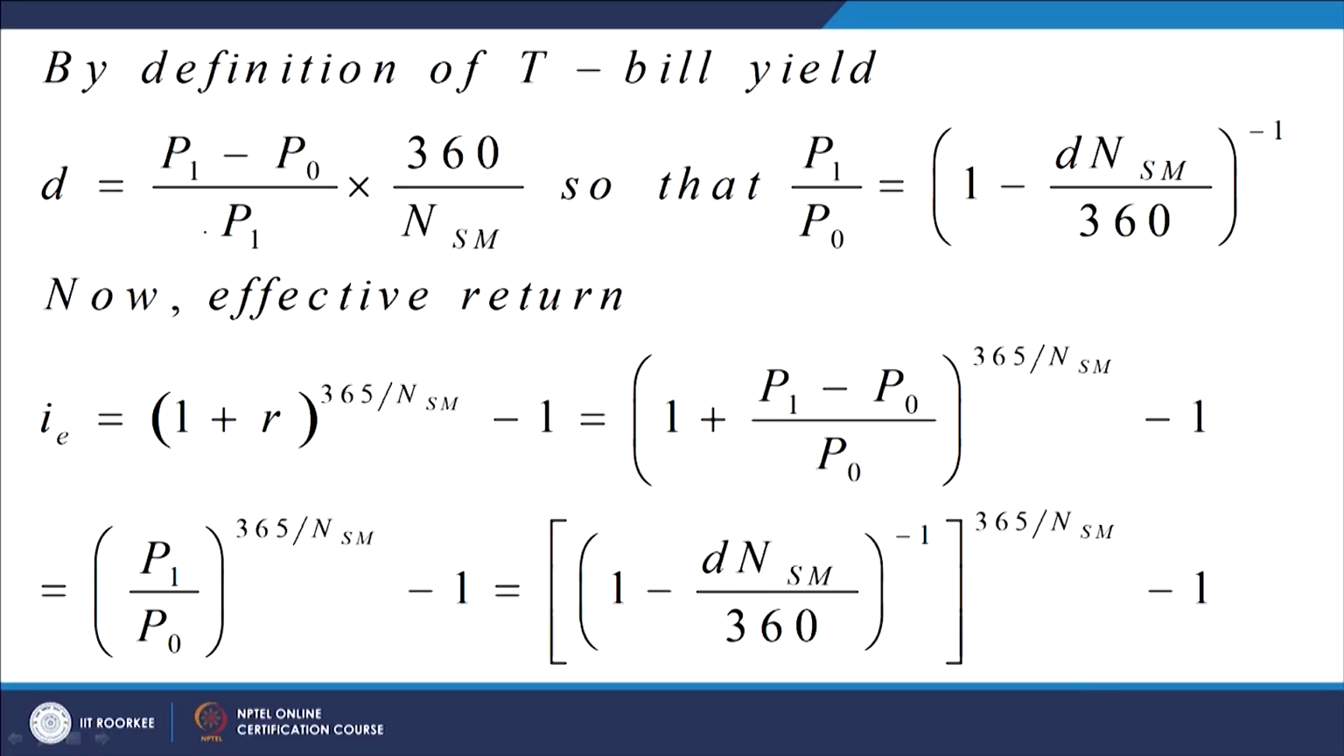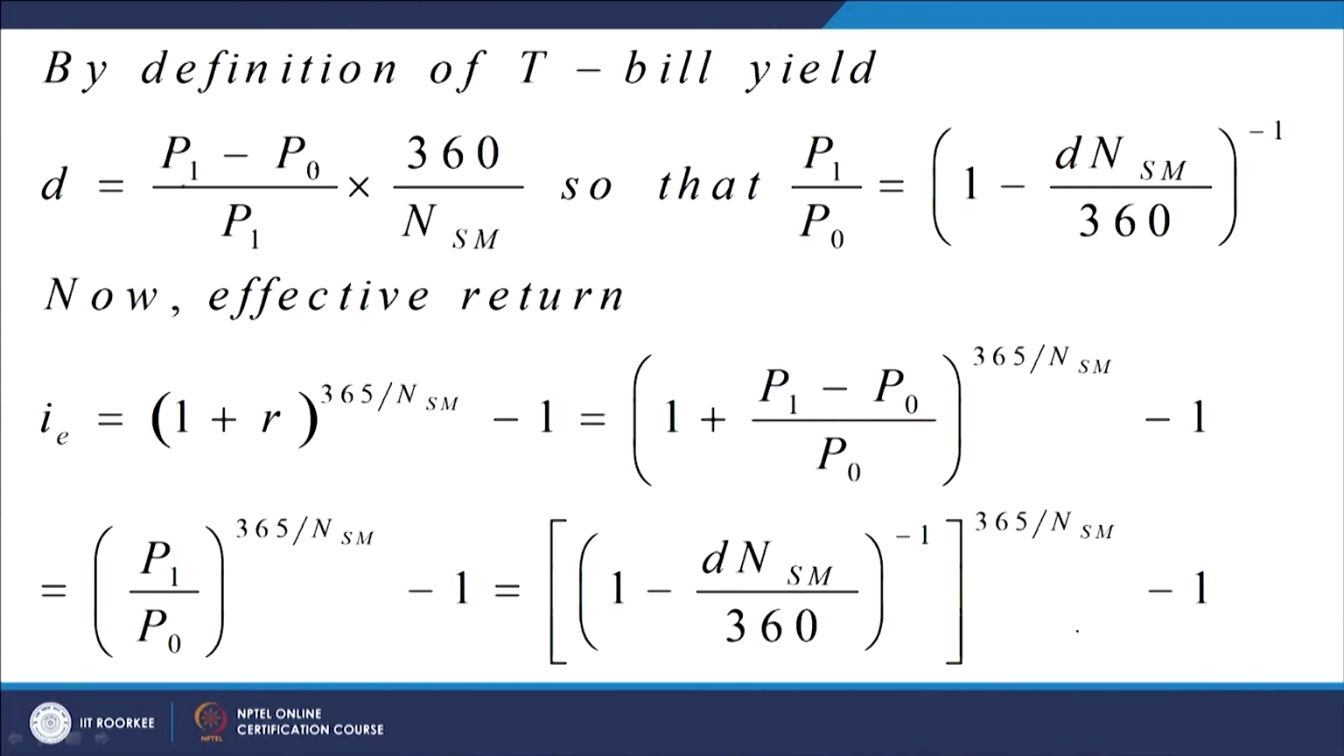Let us now work out the equivalence between the treasury bill yield, the discount yield, and the conventional effective yield, the annual effective yield. The relationship between the treasury bill yield that we worked out just now and the effective yield. The treasury bill yield, as I mentioned just now, is given by P1 minus P0 divided by P1, I reiterate, into 360 divided by the number of days between settlement and maturity.